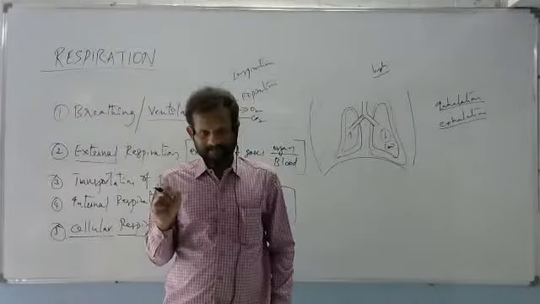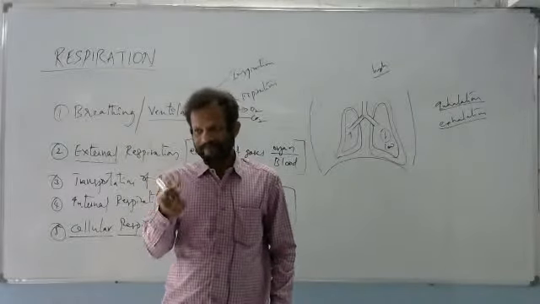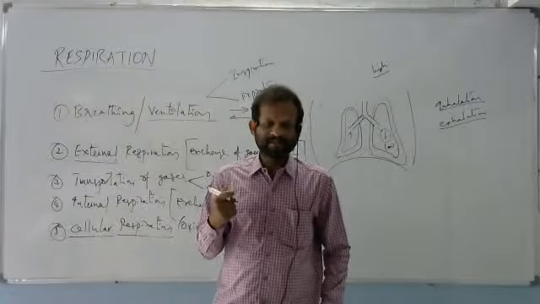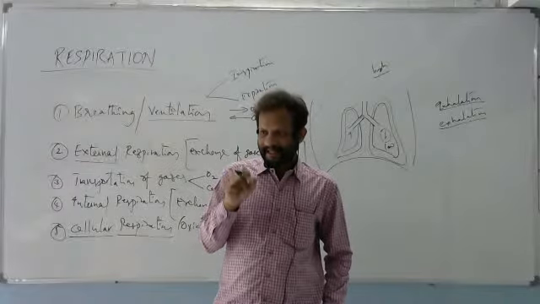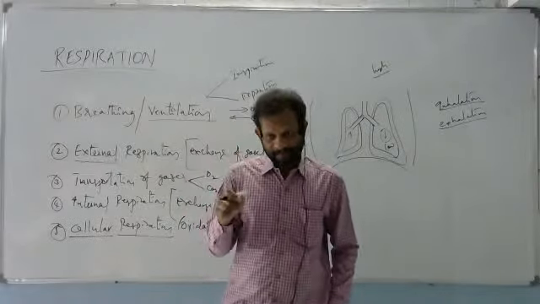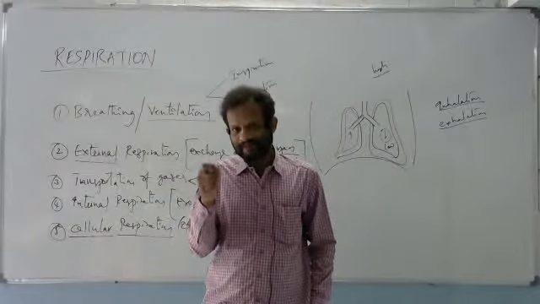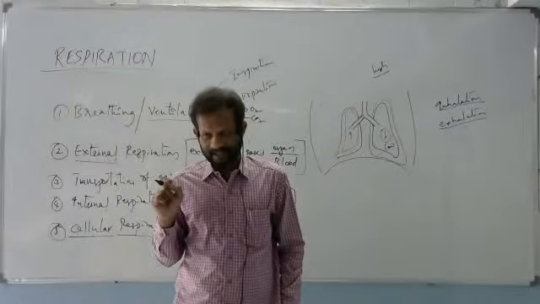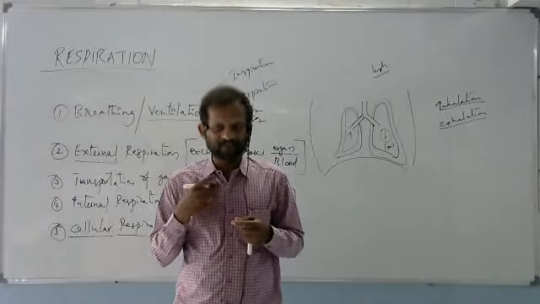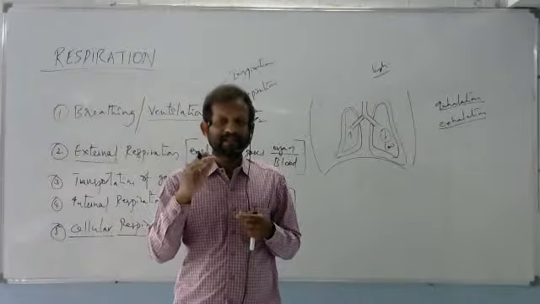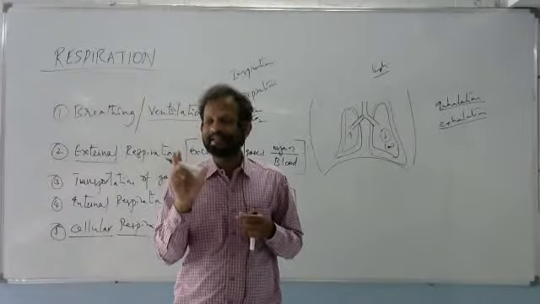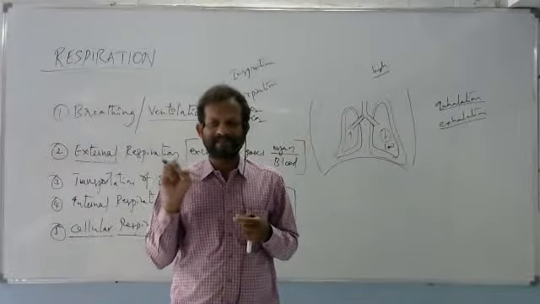For that purpose, muscles, as you know very well from tissues you studied, any movement in the body is brought by muscle contraction. The bones may be helping, but they will move with the help of muscles. So what are the two different types of muscles present in the thoracic cavity? What are the different bones which will move to increase or decrease the thoracic cavity?